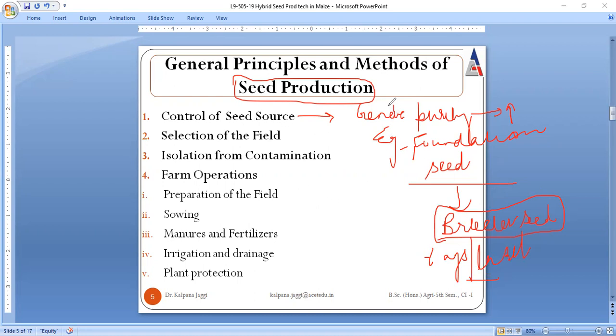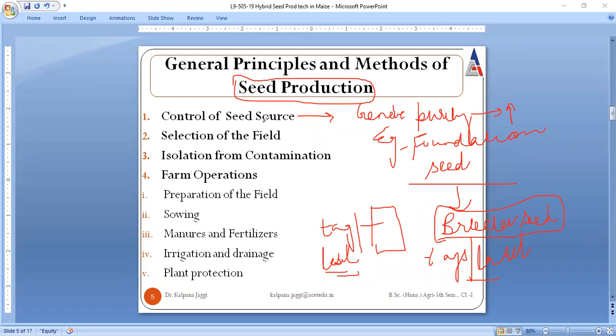Because whenever a seed is sown, and at the time of harvesting its packing is done, a bag is prepared. This is labeled with a tag. It is attached with a tag, or a label, and that label mentions all the features of that particular seed, right?